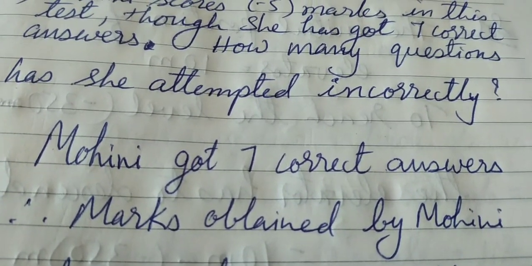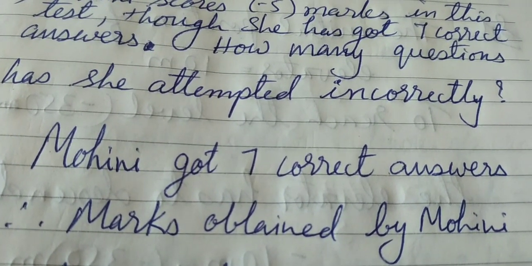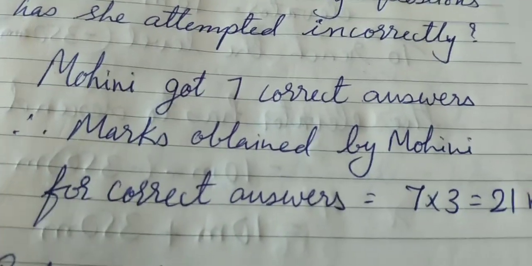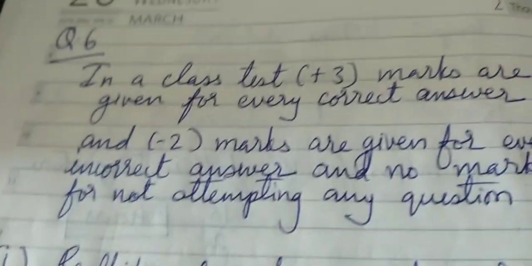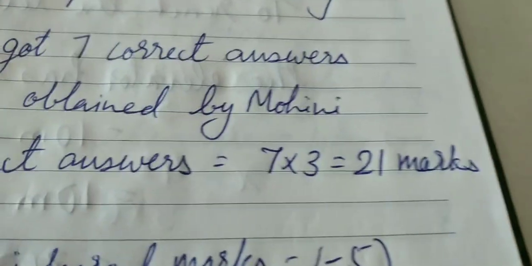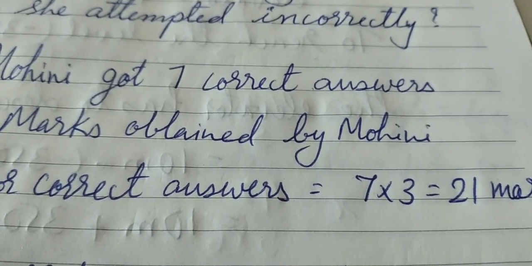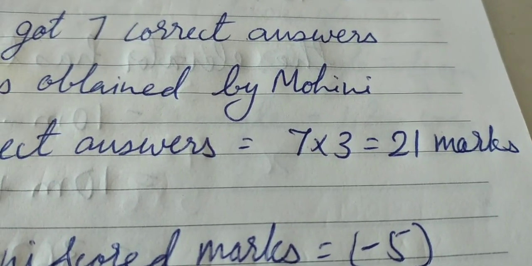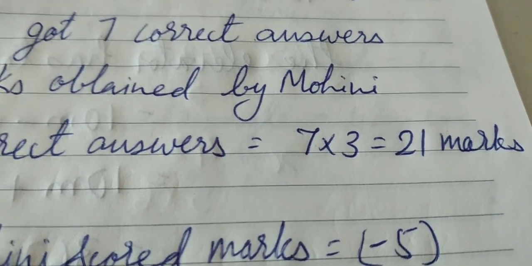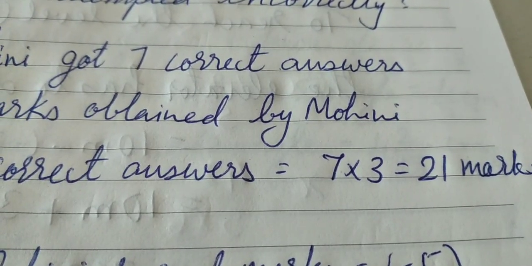To get the score of correct answers, what will you do? You will multiply 7 with 3, because in the question it is given 3 marks are rewarded for every correct answer. So 7 questions correctly answered, 7 multiplied by 3, you get 21 marks. She scored 21 marks for the 7 correct answers.